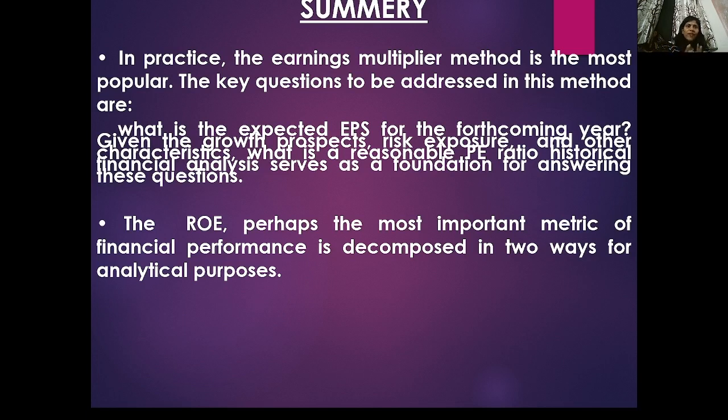For that I will make a checklist. First is my intrinsic value. Then second will be my EPS. Then my PE ratio. Then my price to book value ratio. So I will make a checklist and I will buy on that basis. The first is what? Intrinsic value. Whatever the company value is, if the intrinsic value is less than the value, then you have to buy. That is the first checklist.